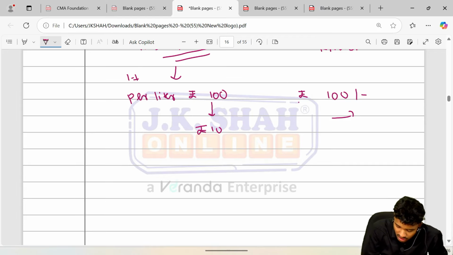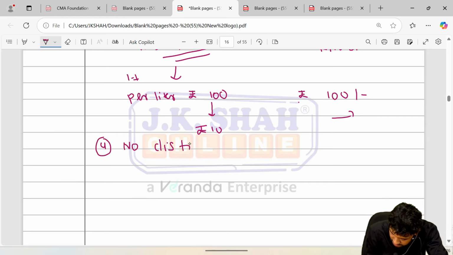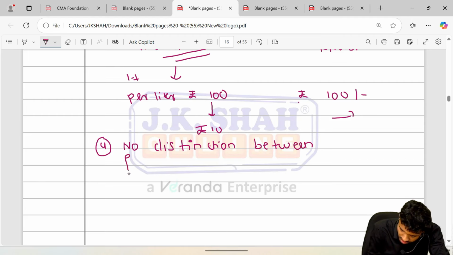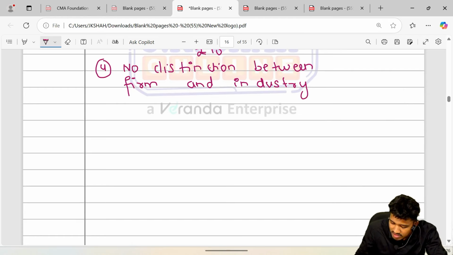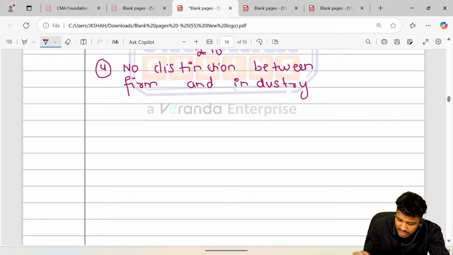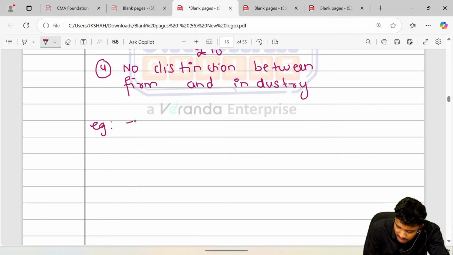Next, there is another feature which is most important, that is no distinction between firm and industry. What does that mean? Let's say for example, we take tire companies.